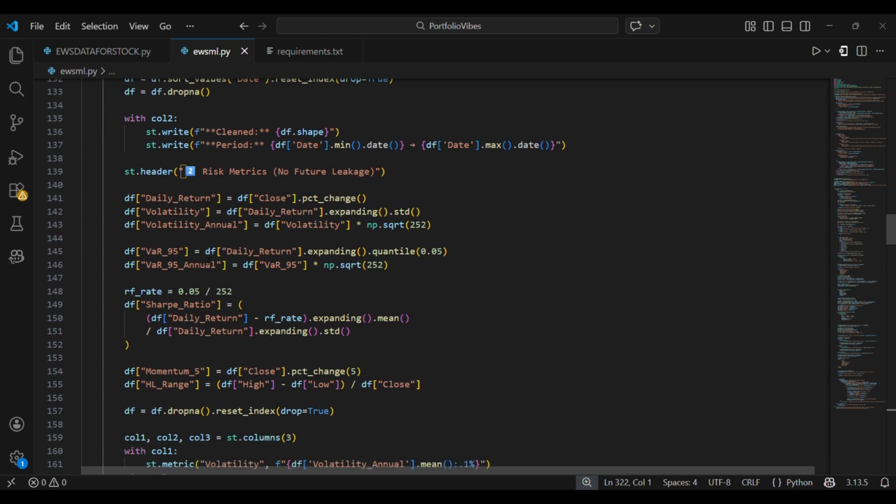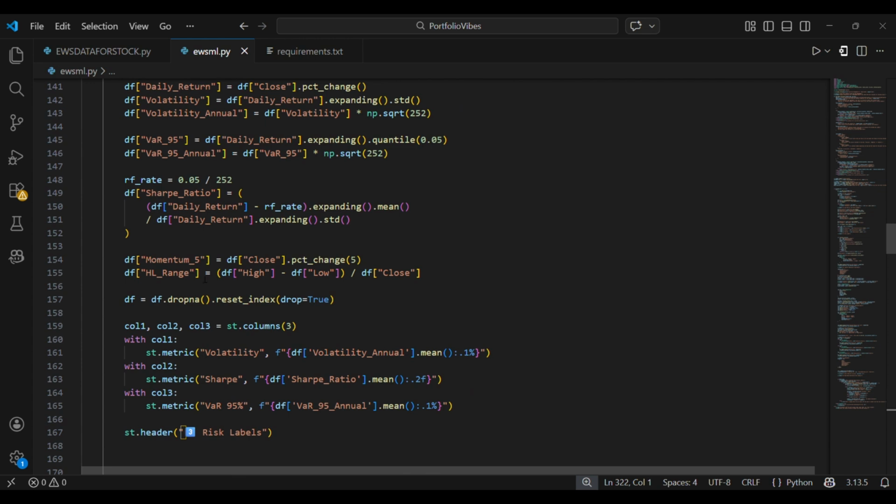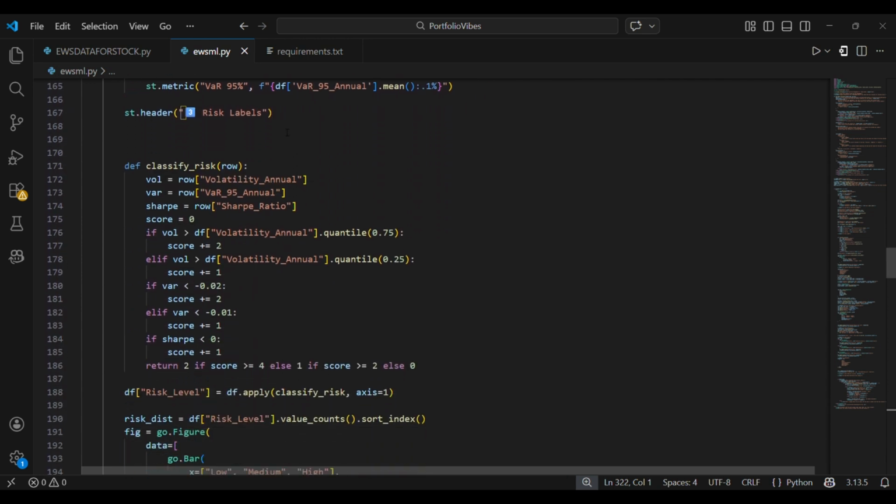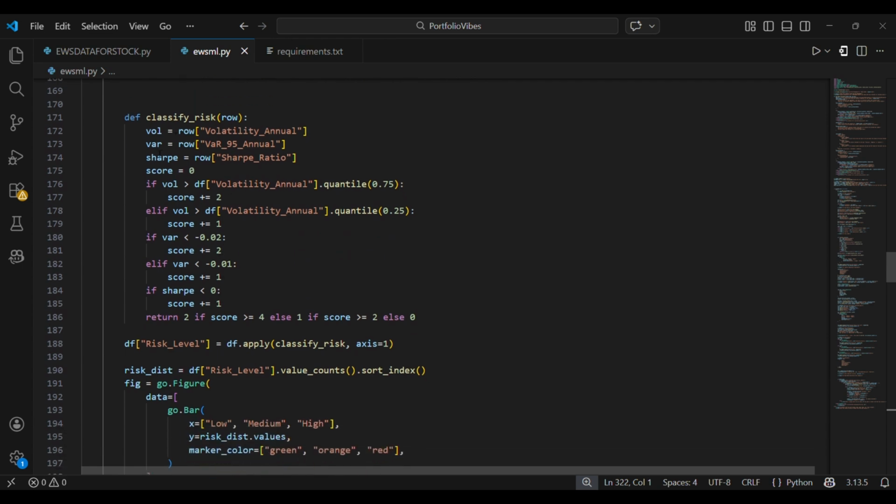After that, we arrange these metrics, which are the volatility, VaR, and Sharpe ratio. After this, there is the important part that I was explaining earlier, the user defined function. Here you can see we are doing risk classification. 4 plus is high risk, 2 to 3 is medium, and less than 2 is considered low risk.